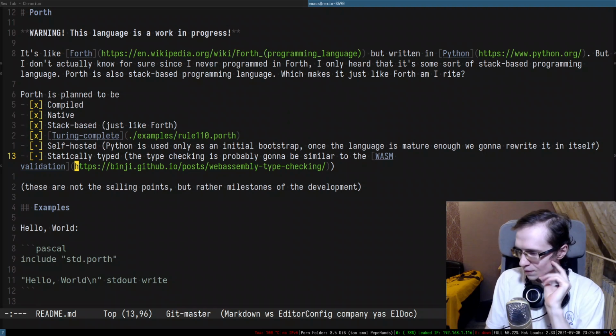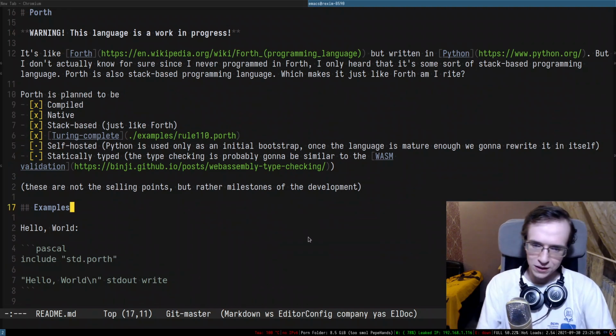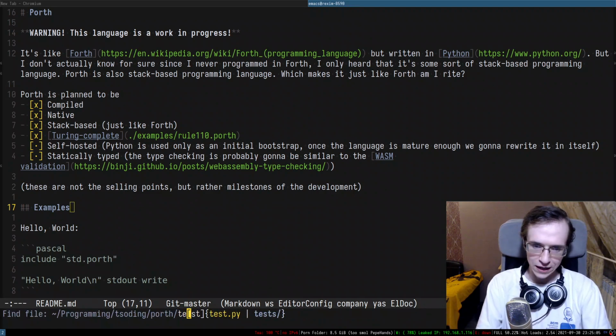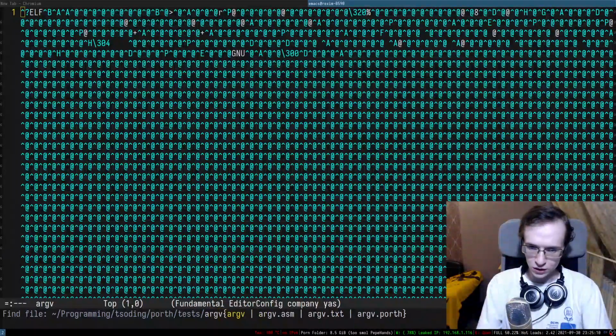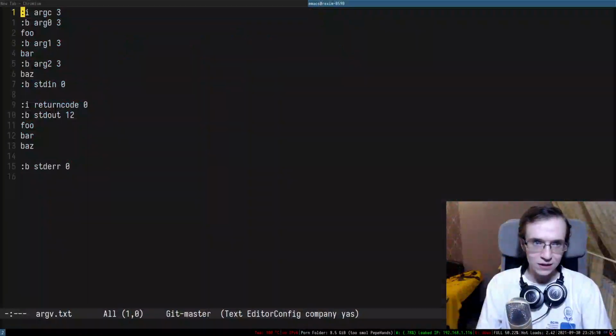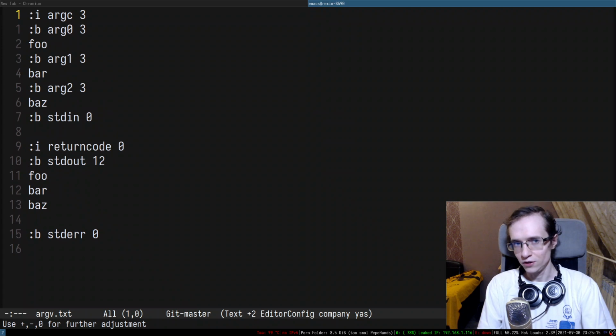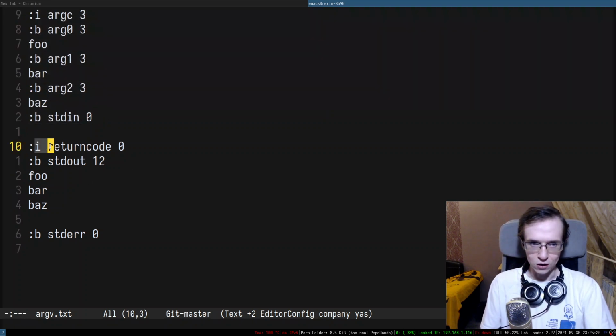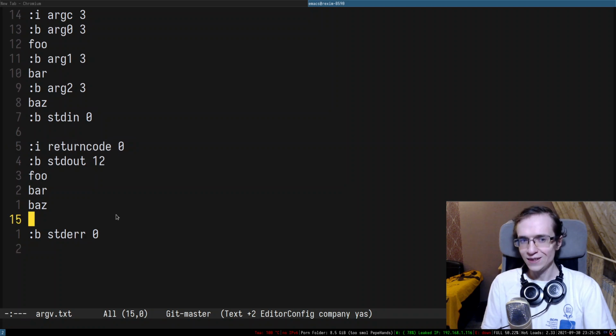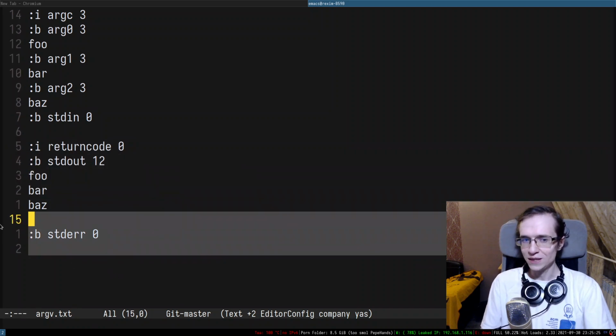Did I implement a mechanism to test command line arguments? Yes, I did, and now I store the inputs for the test programs in the same place where I store outputs. I developed a very simple format that can hold input arguments, also standard input, and also the expected return code, the expected standard output, and the expected standard error.